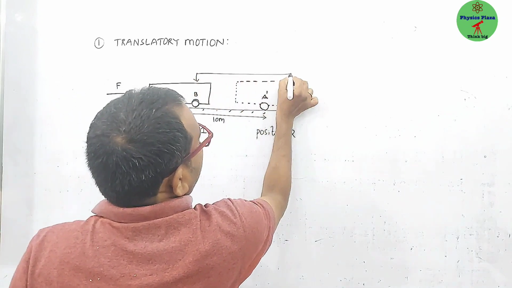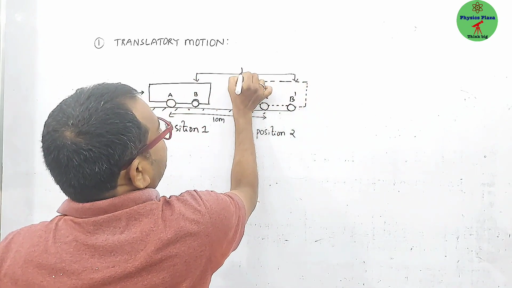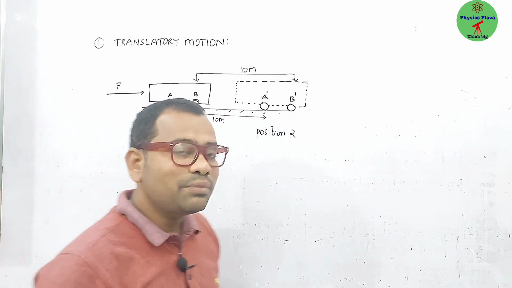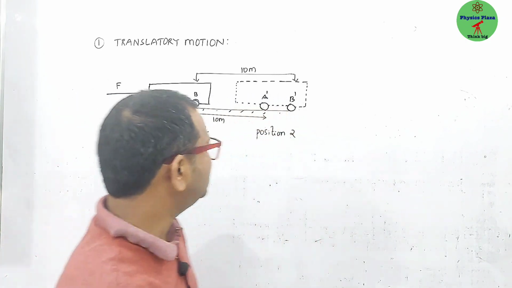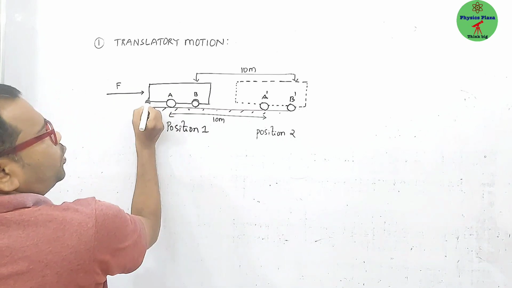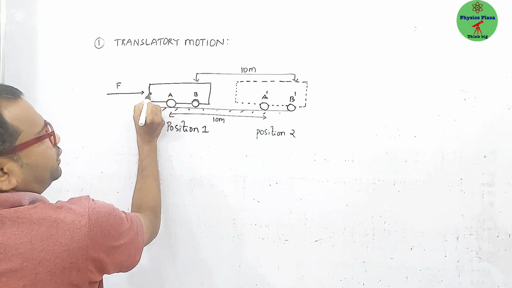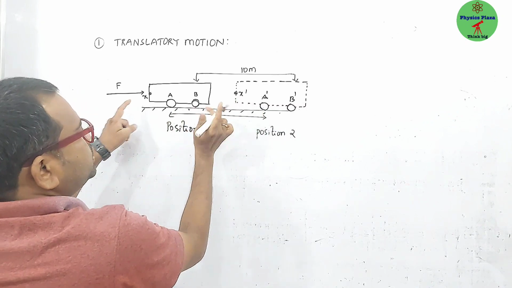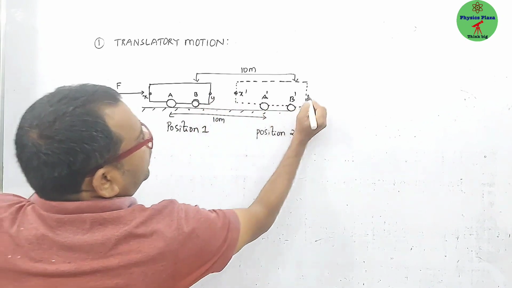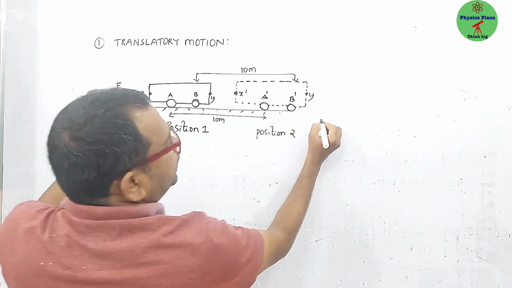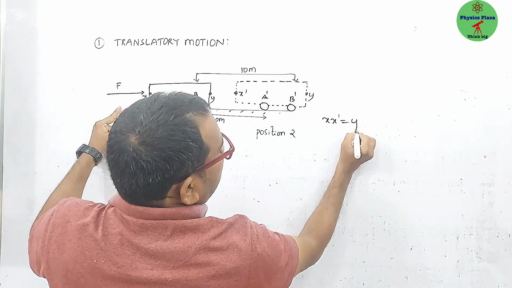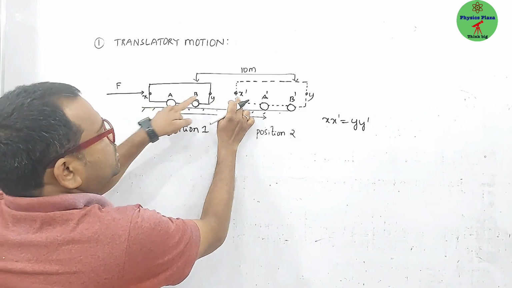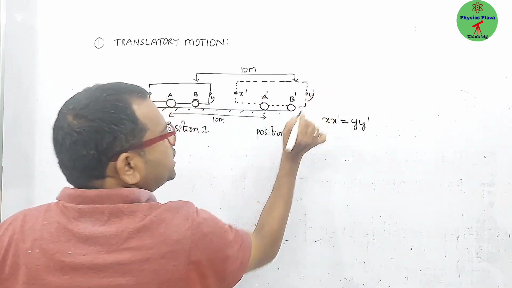in the second position, will also be 10 meters only, that too in the same time. Not only these two wheels, you can take any point. For example, here is a point X, let us say X dash, and let us say Y, and Y dash. So X dash must be equal to Y dash. Means if X dash is 20 meters, Y dash is also 20 meters only.